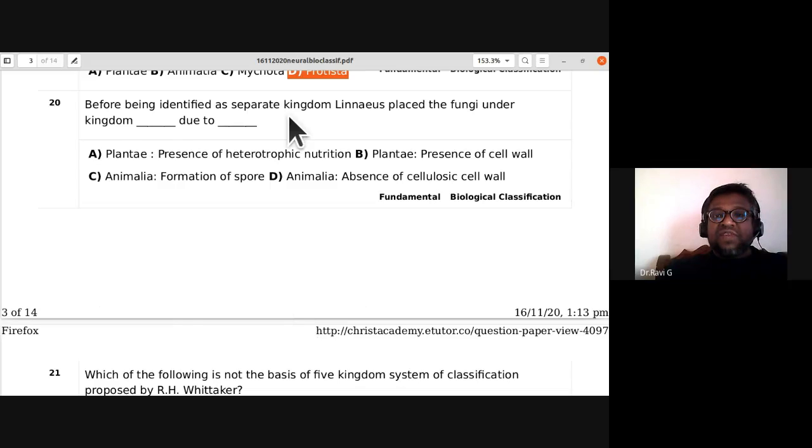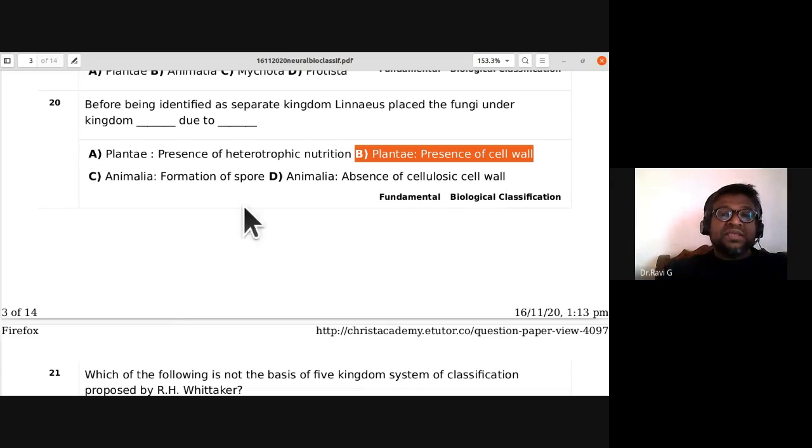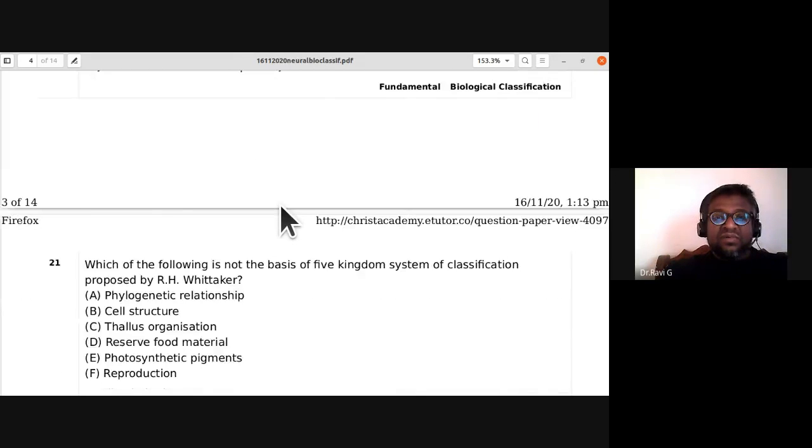Before being identified as a separate kingdom, Linnaeus placed the fungi under kingdom Plantae due to presence of cell wall. So B is the answer.